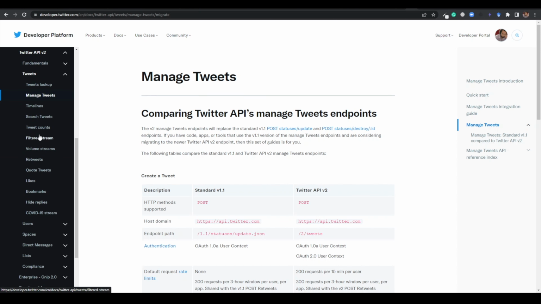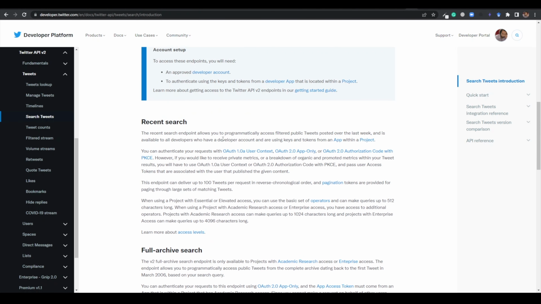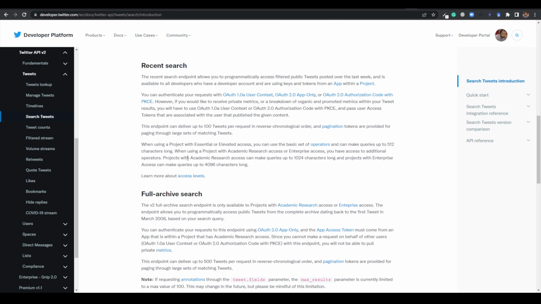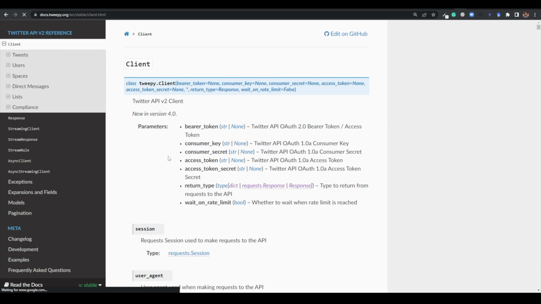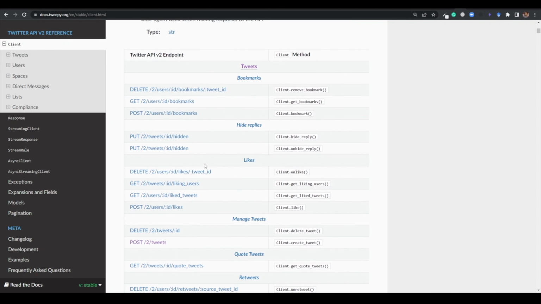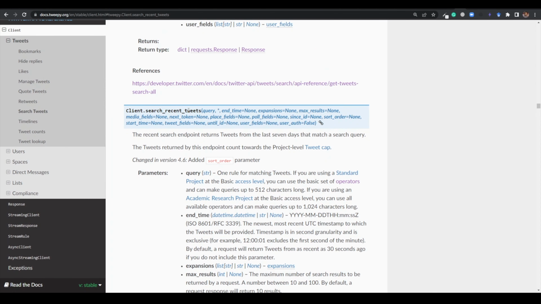You need to go to search tweets, and if you want to search the full archive or the recent search, you need a function. So see, I am searching for Tweepy, which you need to download and install, and using this client I want to search the recent tweets. Let me find the function here. Search all: this is for getting the tweets. If you want to search all, you need to use this function, or if you want to search recent, you need to use this other function. I'm going to use this function for writing the program.